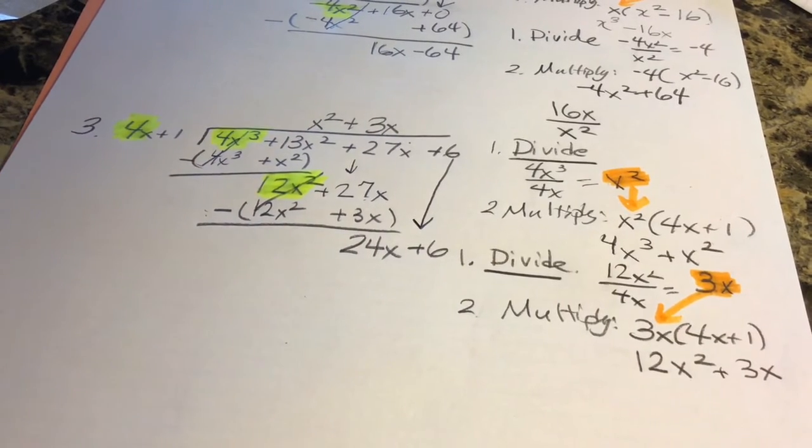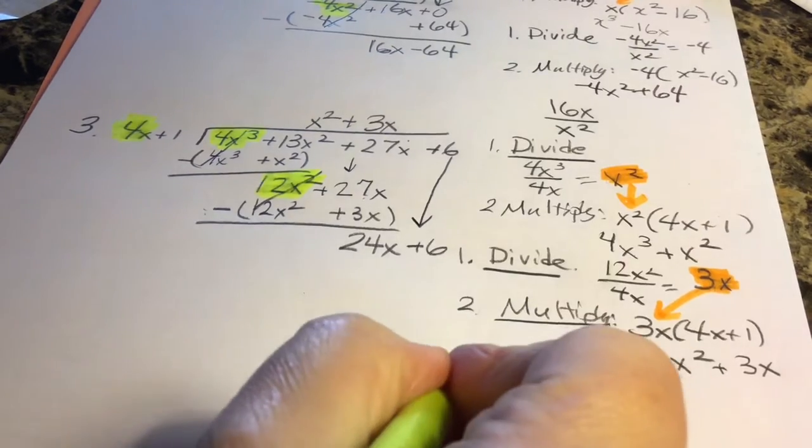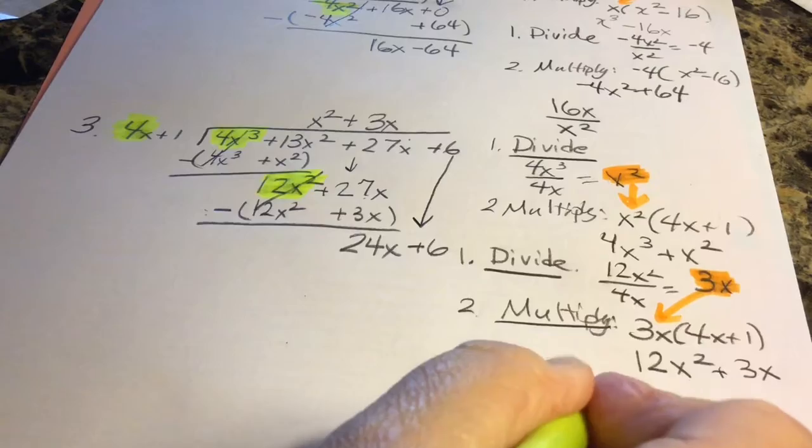You really have to be neat when you do these. If not, you're going to get lost in your work. So if you're like me and sometimes you write really fast and get a little messy, you're going to have to slow down a little bit and try to be neat.